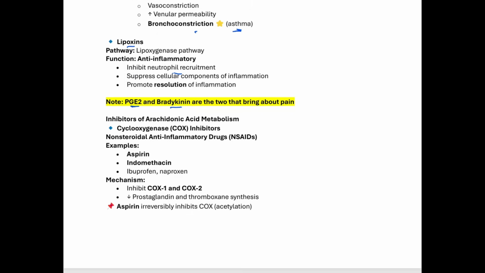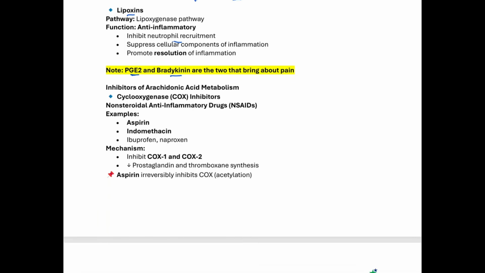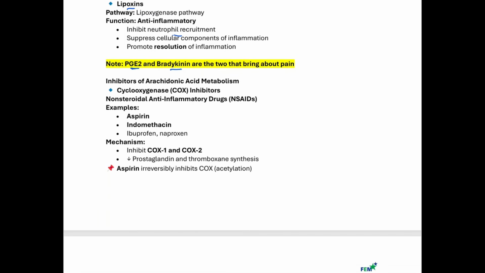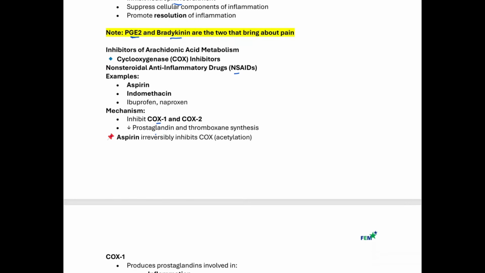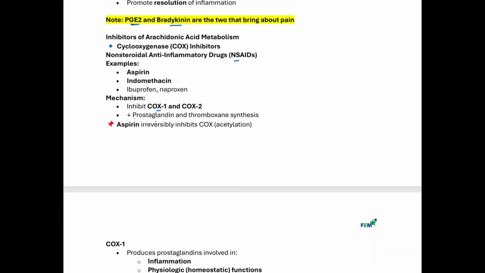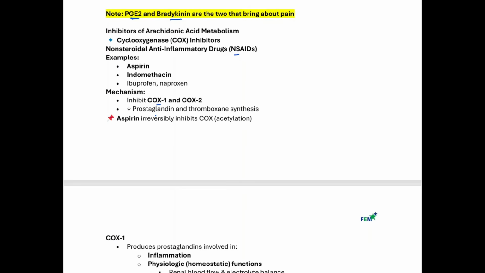So now, what are the inhibitors of this arachidonic acid metabolism? We have the cyclooxygenase inhibitors, which include our NSAIDs, things like aspirin, right? And under NSAIDs, we have things like indomethacin, ibuprofen, naproxen. And they block the cyclooxygenase, thereby decreasing prostaglandin and thromboxane synthesis. And then remember, aspirin irreversibly inhibits that enzyme. By irreversibly inhibiting that enzyme in your platelets, that means the platelet is not working anymore because those enzymes are not going to work anymore.